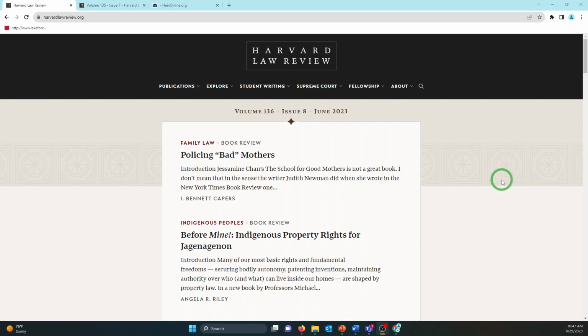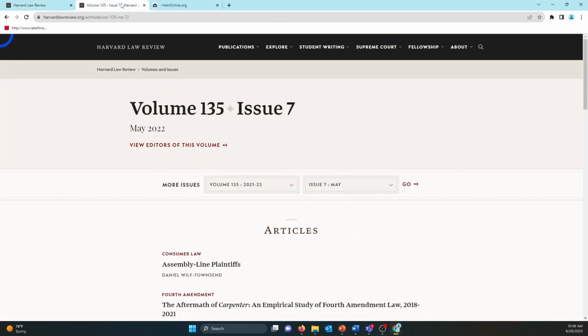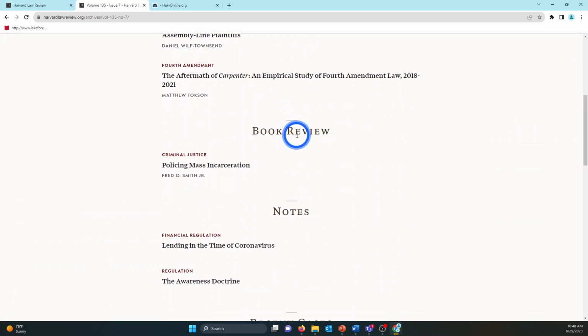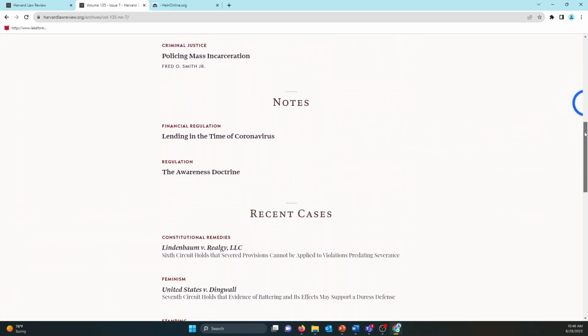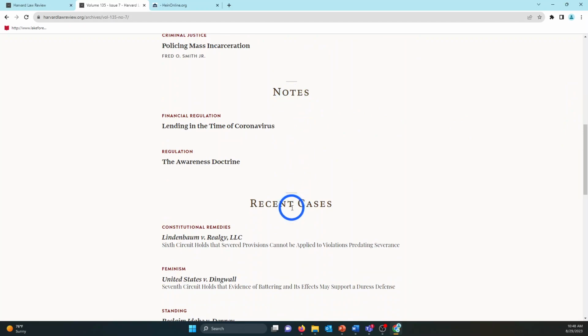You generally expect, say in a biology journal, to find some primary research, some review articles, and maybe some reviews. You'd expect to find in a history journal mostly just original articles and some book reviews. But in a legal journal, if I open this Harvard Law Review page for a particular issue, we can see that we've got articles, okay, that's expected. Book reviews, okay, that's not out of the ordinary. But we also have notes and the section for recent cases, which in some other journals also might be called comments. And those are going to be unique to law journal articles.